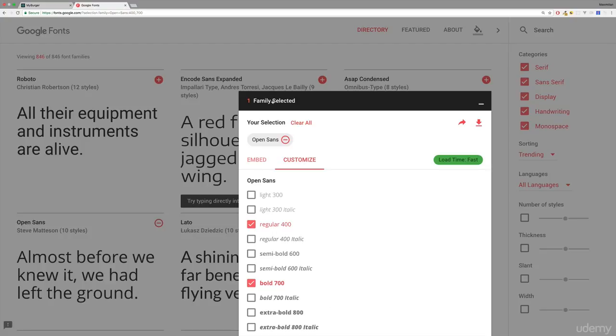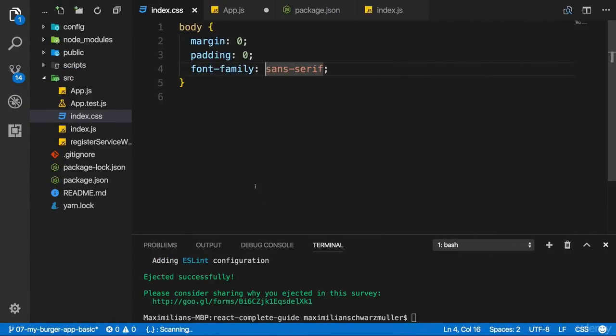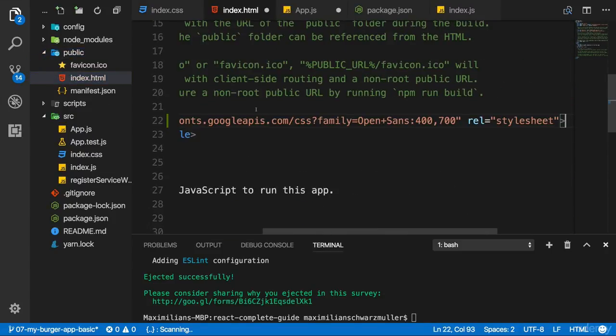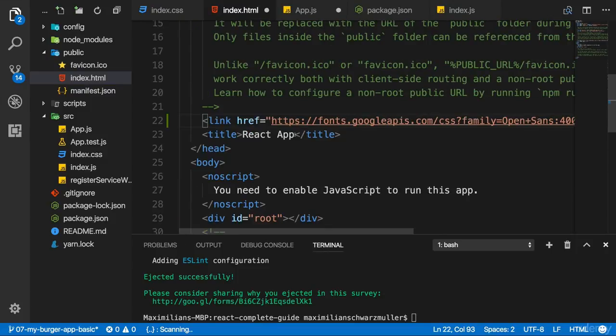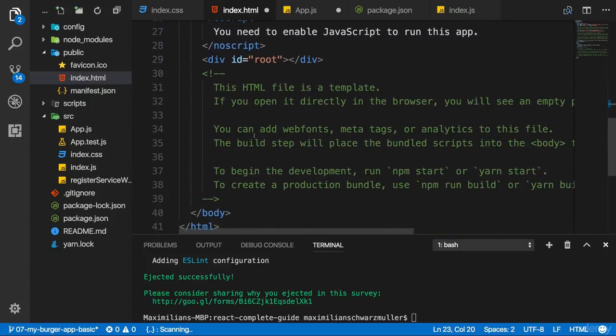Now with that, let's go to embed, and there you find a link to the Google CDN from which you can import this font. And this is perfectly fine, this is exactly the approach I want to use. So now with that link, let's go back to our project folder, to the public folder, and to the index.html file, and there I will add it right above the title. Now, speaking of the title, I'll also adjust this to My Burger because, well, this should be the name of my application here. With that, the setup of the project is pretty much finished.